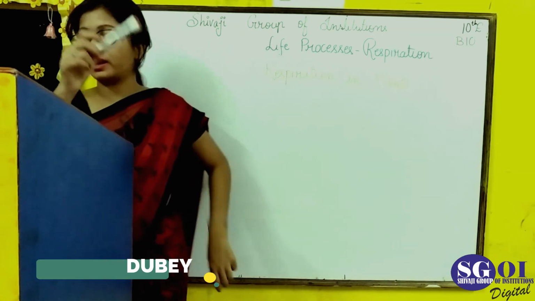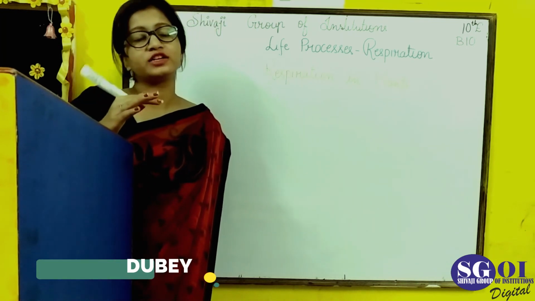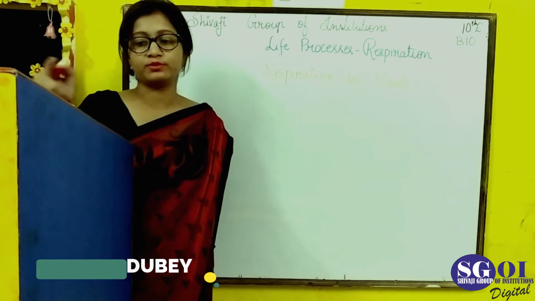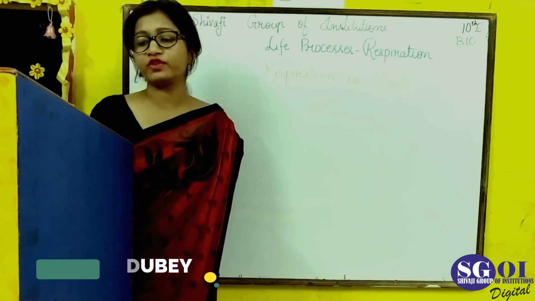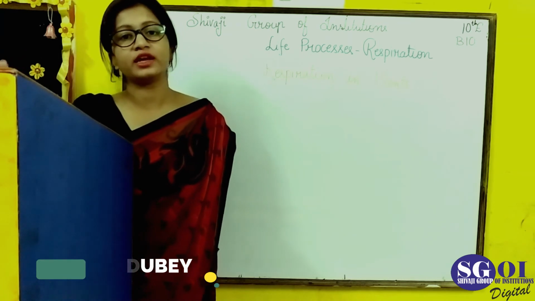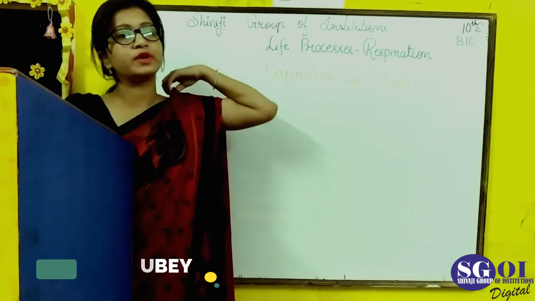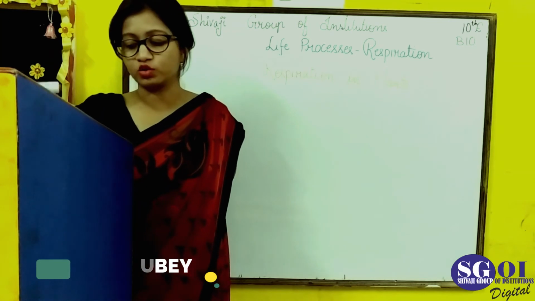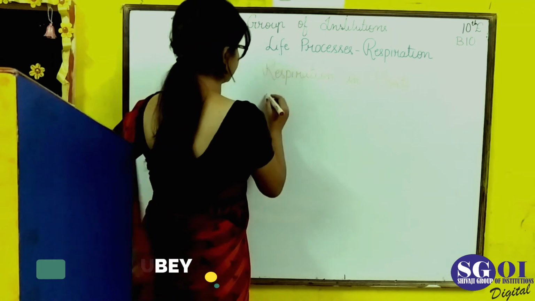All these parts are used for respiration in plants, and other parts like roots can also be used for respiration. Plants are not as active as animals, therefore they do not need a large amount of energy. Only a little amount of energy is sufficient for them to grow and fulfill their requirements, so different plant parts respire individually and generate energy for themselves. Also, carbon dioxide is mixed into food, and then energy is generated, which is helpful for the growth of the plant.